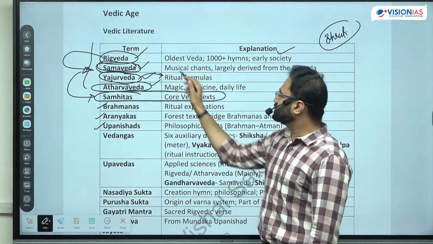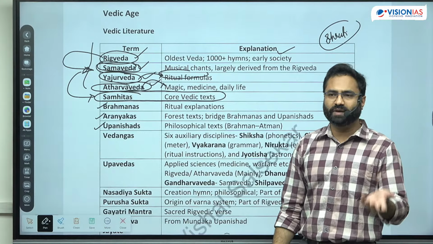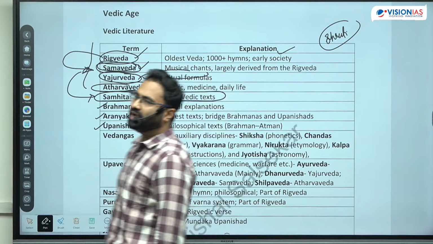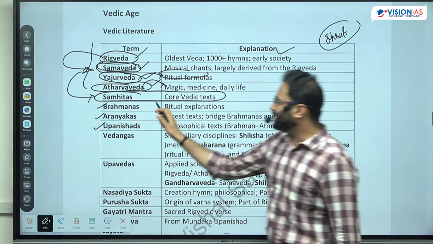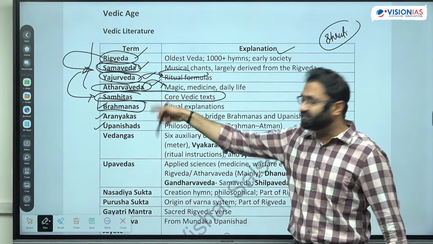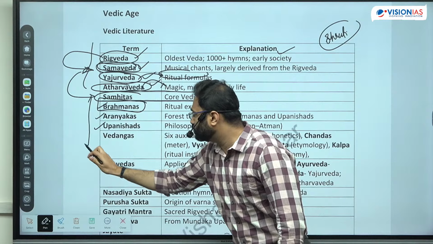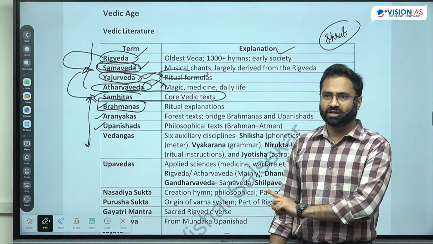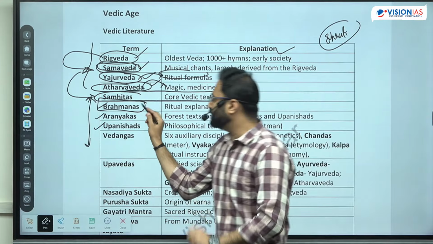Now Yajurved talks about the ritual formula, Atharvaved talks about the magic, charms, spells, the day-to-day life things, right? So all these things are part of the Atharvaved. Okay? And the Samhita is combining all these. Now next is the Brahmans, another Vedic literature. If a question comes on Vedic literature, these are also part of the Vedic literature. It will not be wrong, this is correct. But this is not the Samhita literature. It is Vedic literature, but not Samhita literature.